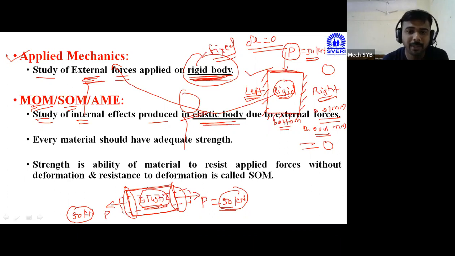Why not rigid body? Because in order to check the strength of material, we have to calculate the stress value, the strain value, the deformation, the shear force, bending moment, bending stresses, shear stresses, slope, deflection. Calculating or developing these values means there are actual changes in the body.